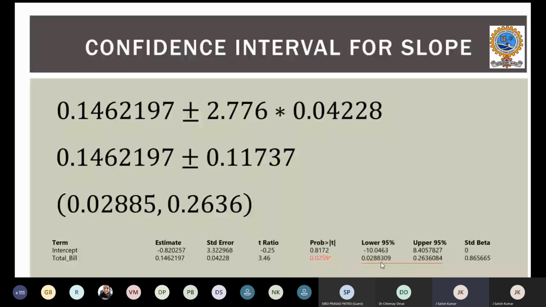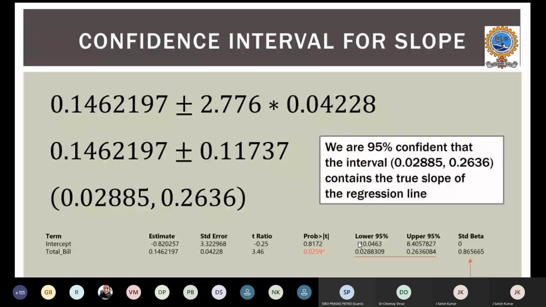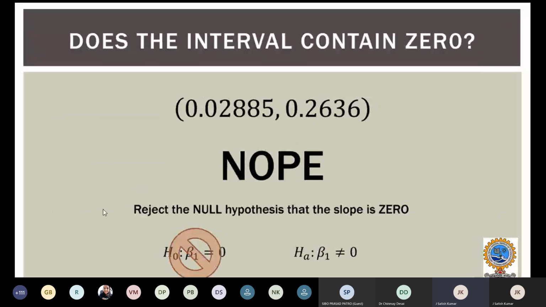So what I meant to say is that this value is positive, you can see this 0.263. We are saying that we are 95% confident that this interval contains the true slope of the regression line. So this confidence interval helps us say that the true slope of the regression line will fall in between the 2 points.